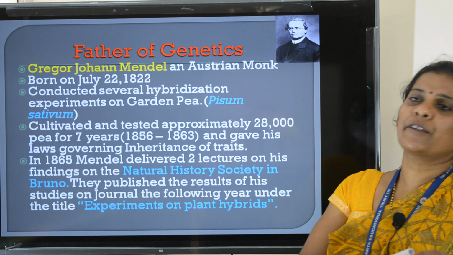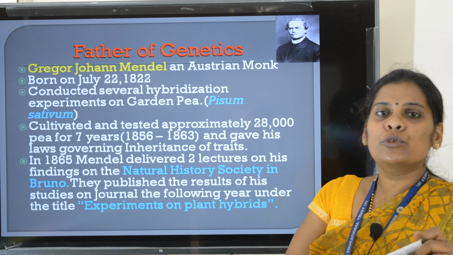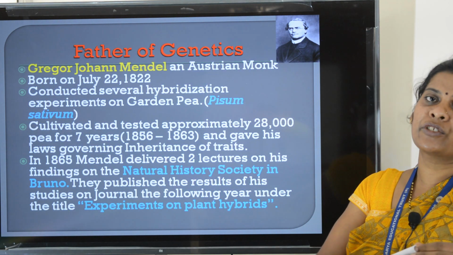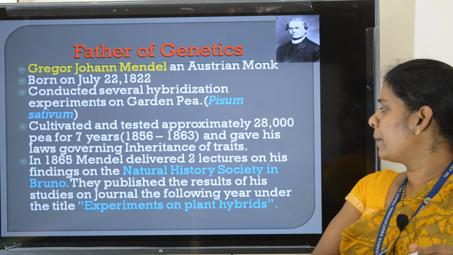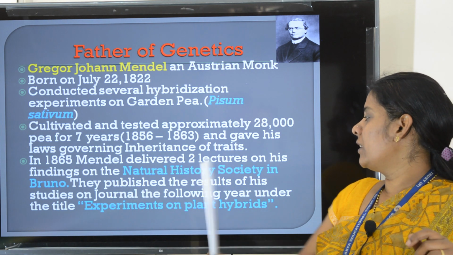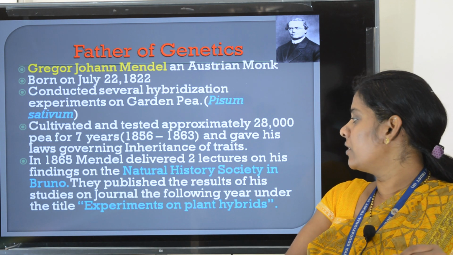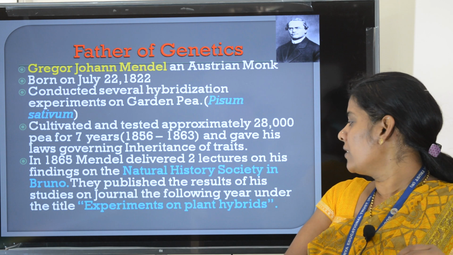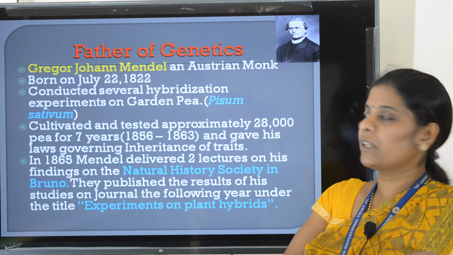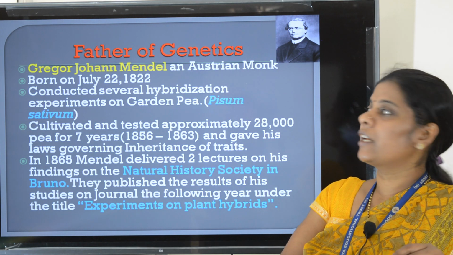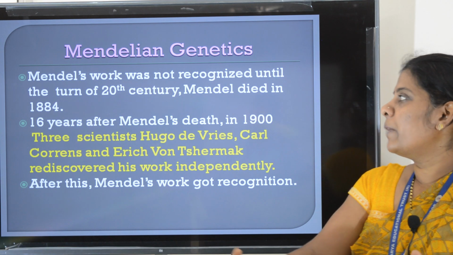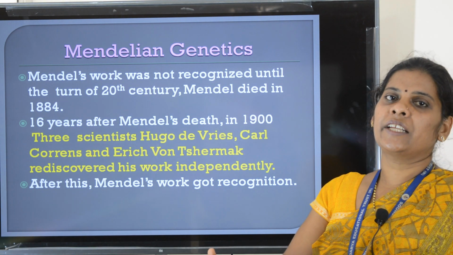In 1865, Mendel delivered 2 lectures on his findings at the Natural History Society in Brno. He published the results of his studies in a journal the following year under the title Experiments on Plant Hybrids. So Pisum sativum, the garden pea plant, was the experimental plant in Mendel's experiments. Mendel died in 1884.